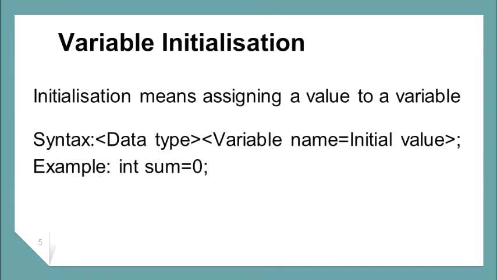Next one we are going to discuss is variable initialization. Initialization means assigning a value to a variable. Syntax is as follows: data type, variable name is equal to initial value. For example, int sum is equal to 0, where int is a data type, sum is a variable name and 0 is the value.